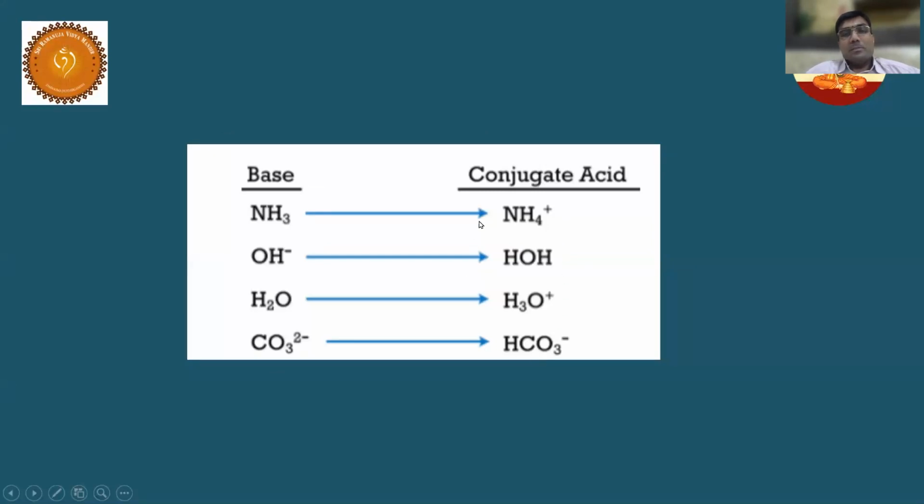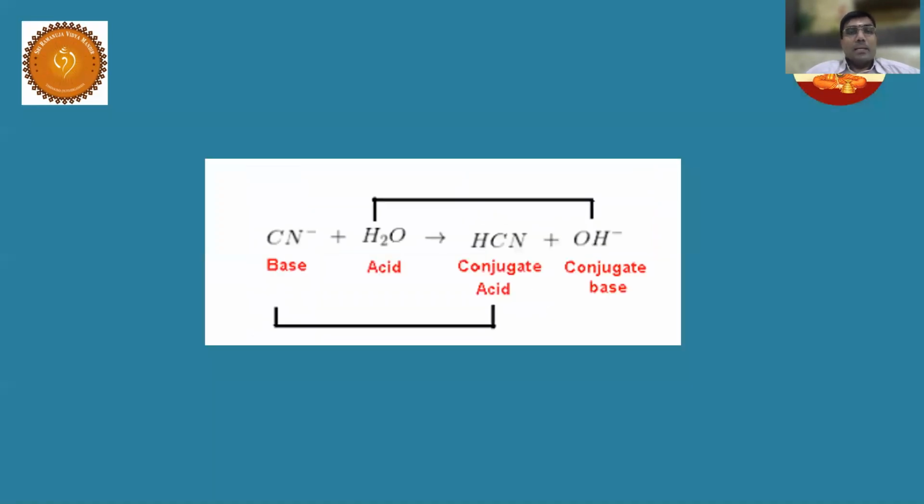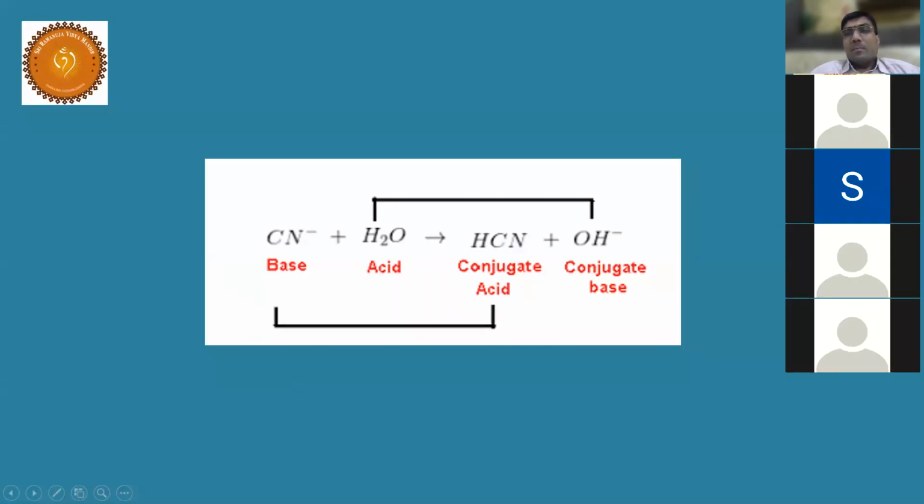All these species accepted a proton and became a conjugate acid. So I hope I am very clear with the conjugate acid-base concept. Now let us get into another concept. It is called Lewis theory. Before that, I would like to ask someone about the concept of conjugate acid-base.